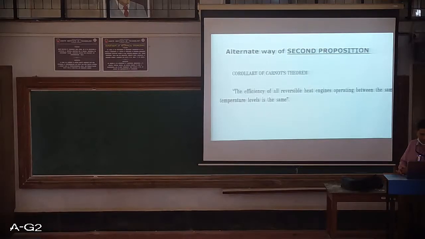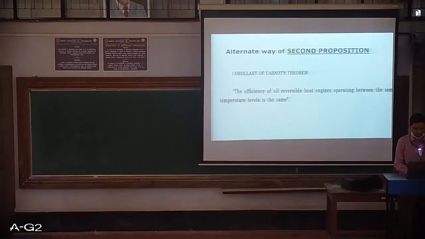The meaning is, suppose there are two reservoirs, the source and the sink. The source of course is at a very high temperature, that I name as T1, and the sink is at a lower temperature, that is temperature T2. Then there are a number of reversible heat engines operating between these two reservoirs. Then all those reversible heat engines operating between temperatures T1 and T2 will have the same efficiency. This is what he means to say.